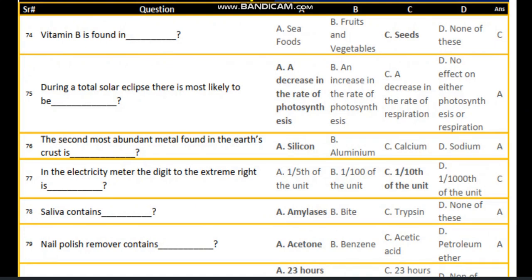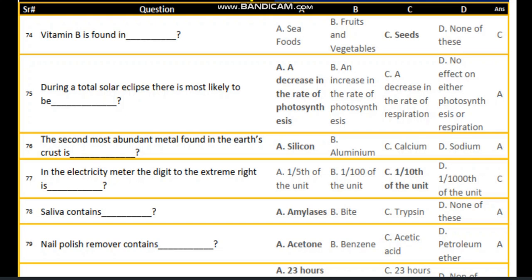Next, during a total solar eclipse, what is most likely to be? Answer: a decrease in the rate of photosynthesis. Next, the second most abundant metal found in the Earth's crust is silicon. Next, in the electricity meter, the digit to the extreme right is 1/10th of the unit. Next, saliva contains amylase.